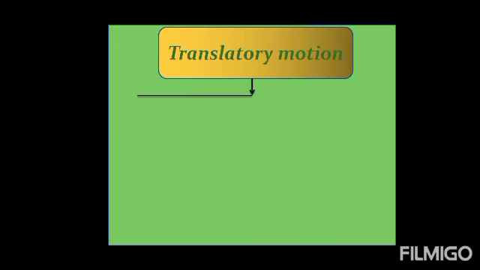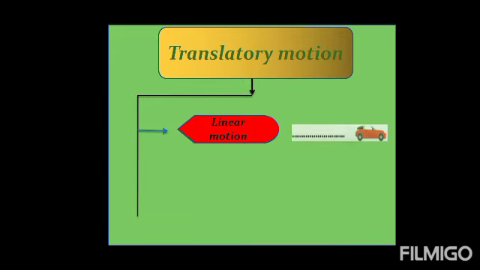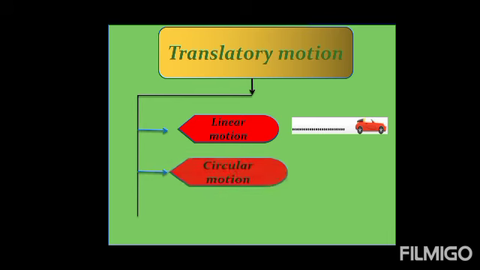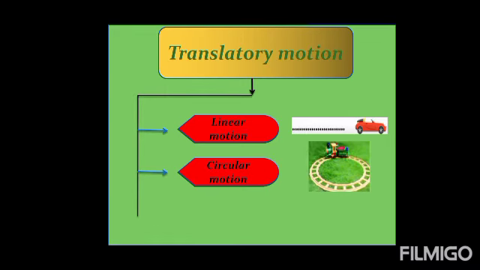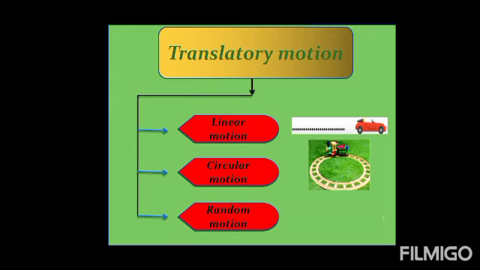First type of the translatory motion is the linear motion. Second type of the translatory motion is the circular motion. And third type of the translatory motion is the random motion. Now we will discuss one by one all these three types of translatory motion in detail. First type of the translatory motion is the linear motion. Linear motion is basically the motion of a body in a straight line.